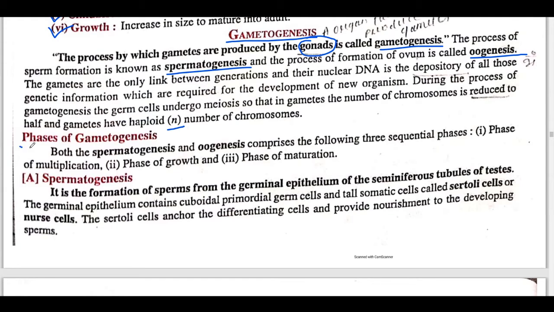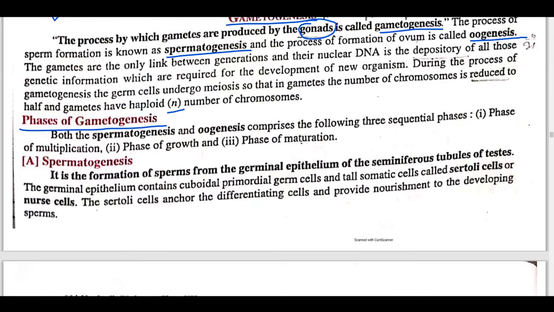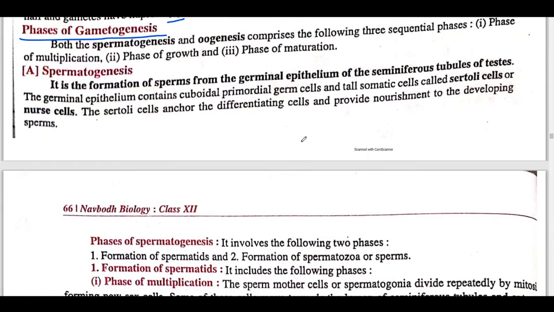Phases of gametogenesis. Now this gametogenesis is again divided into many phases. That is, first is phase of multiplication, second phase of growth, and last is phase of maturation. First of all the gametes will multiply in different stages. Then after that cells will start their growth, and after that growth they will become mature. So we have to study this in detail.